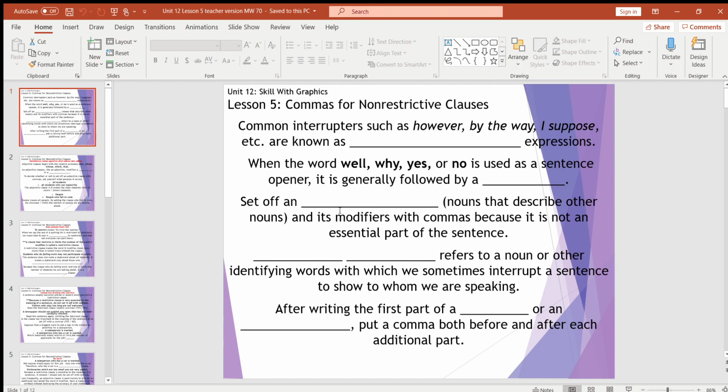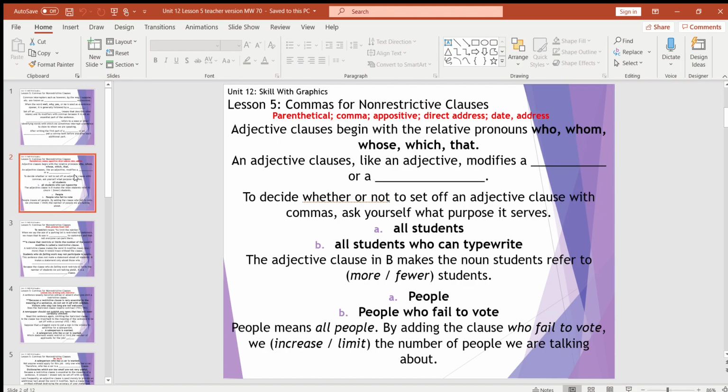A direct address. And after writing the first part of a blank or a blank, you want to put a comma both before and after each additional part. These were the two things that you guys are having issues with, the commas. You wanted me to check it. When you are writing a letter, you have to put an address, which is the second one. And then when you're talking about what day it is, it's a date. Right. So the date and an address, you want all the commas. So there's the answers up at the top if you need them. Pause it if you need to write it or spell it because I'm just going to keep flying by.